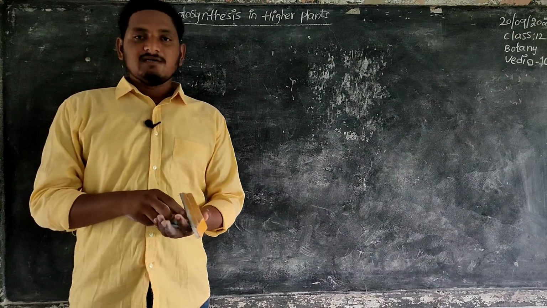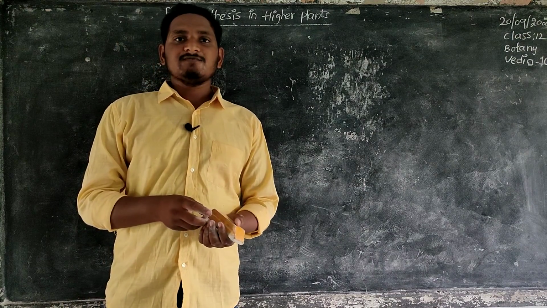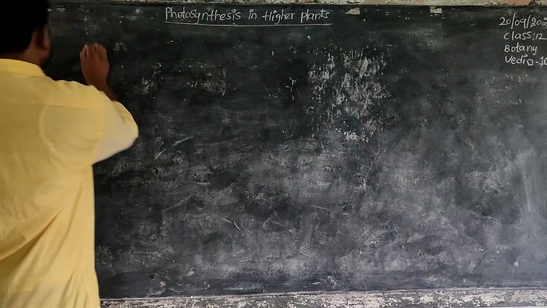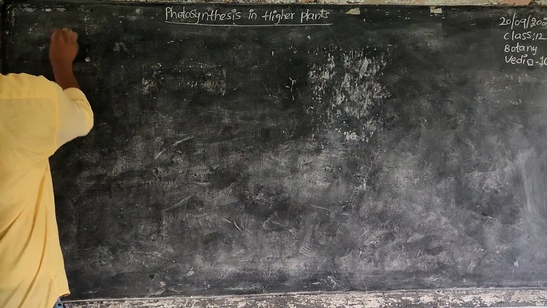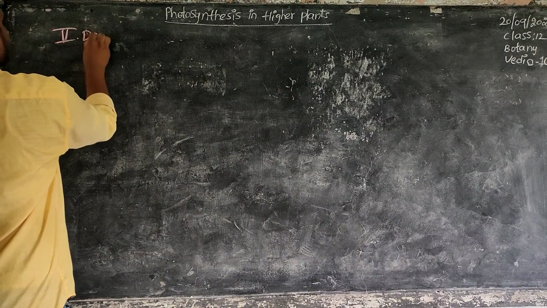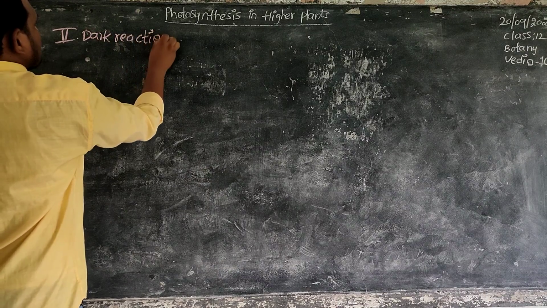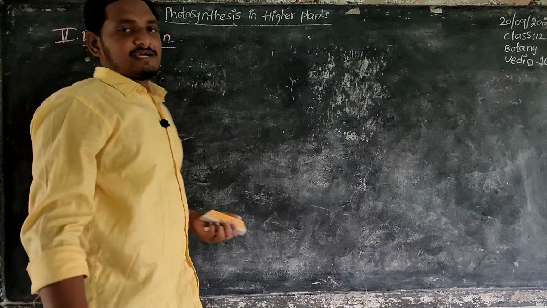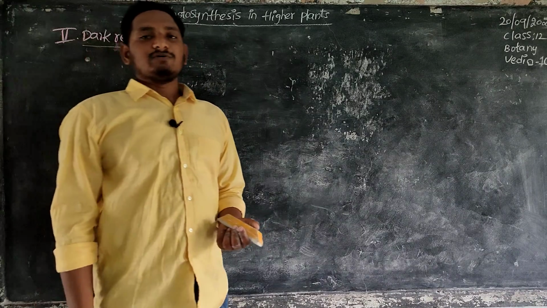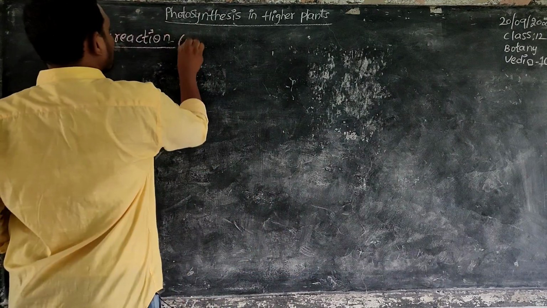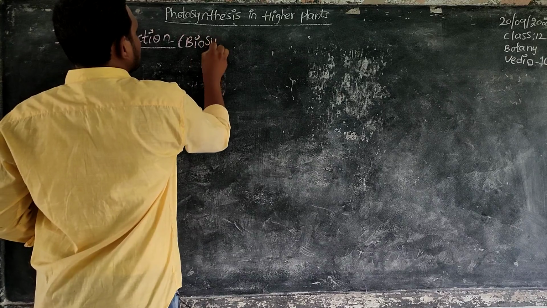Next concept is dark reaction. It is the second phase of photosynthesis. So, the second pathway, dark reaction. This dark reaction is also called the biosynthetic pathway, or biosynthetic reaction.